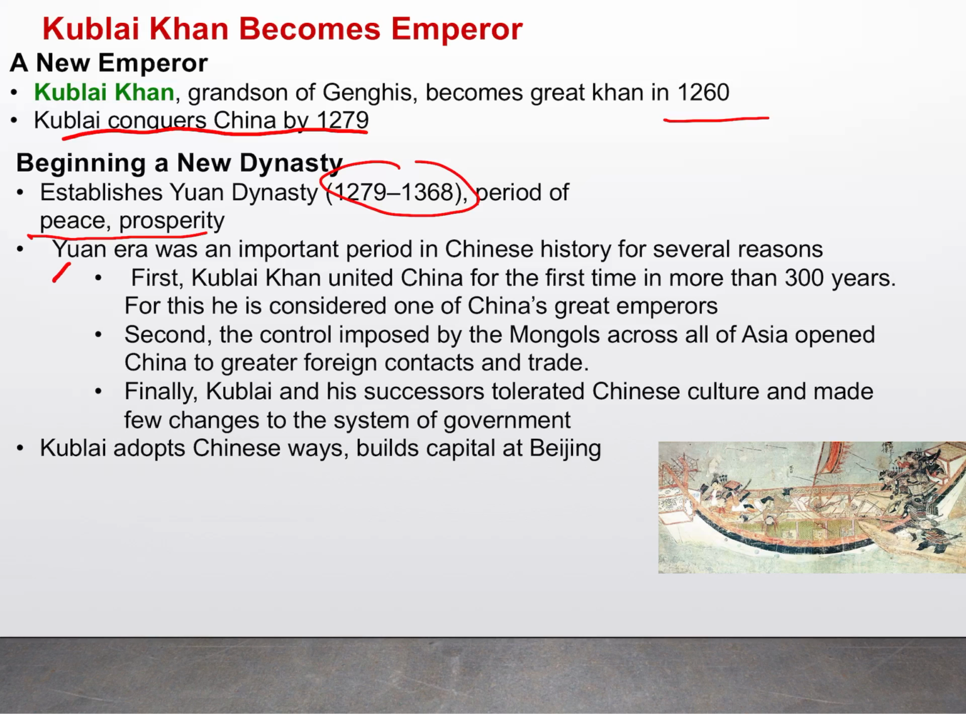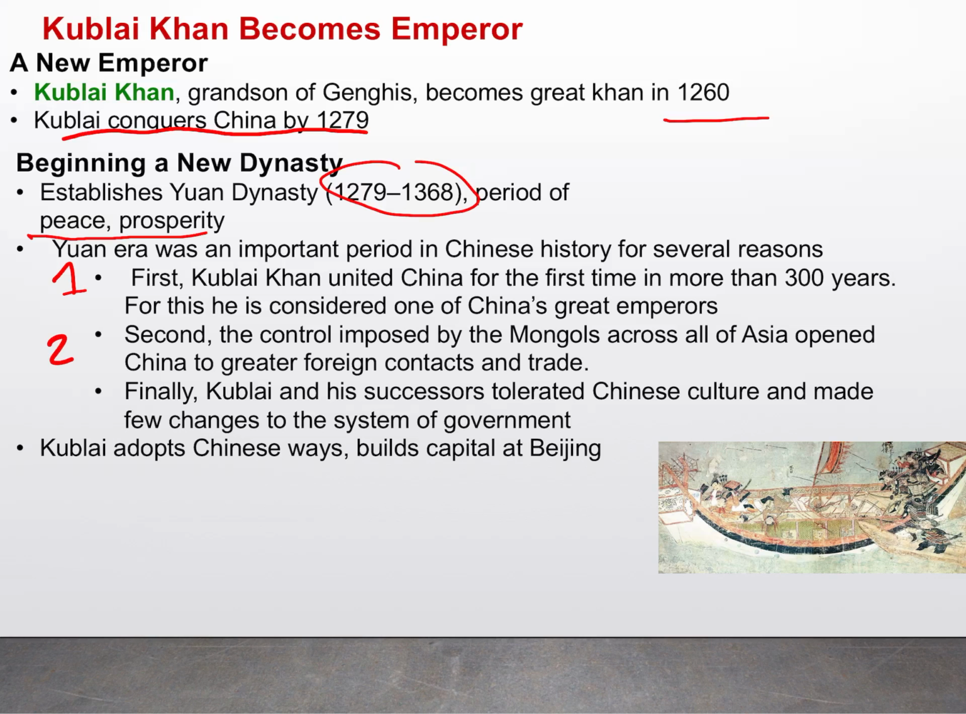I outline them here. So very first, he united China for the first time in more than 300 years, and he was considered China's greatest emperor. Secondly, the control imposed by the Mongols across Asia had basically opened up China to the greatest foreign contacts and trade that they've ever seen before. Because remember, China was very particular with who they had contact with before the Mongols had taken over. And as I mentioned in the previous video, the Mongols are very open to new foreign ideas and cultures. So for the Mongols to take over, it basically opened up China completely.